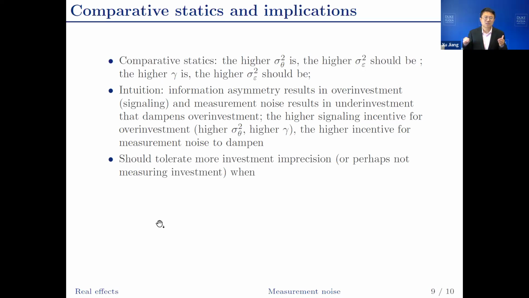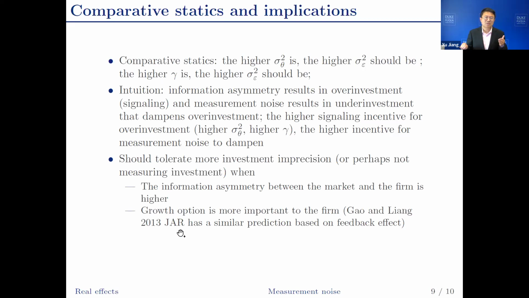Therefore, the implications are that we should tolerate more measurement noise, less investment precision, or maybe sometimes not measure investments, when the information asymmetry between the market and the firm is higher, and when gamma is higher, which means when the growth option is more important to the firm. Gao and Liang also have such a prediction, but their prediction is based on feedback effects. Here the prediction is based on the manager being more informed, and it's based on the real effects. And also when investment is less costly.